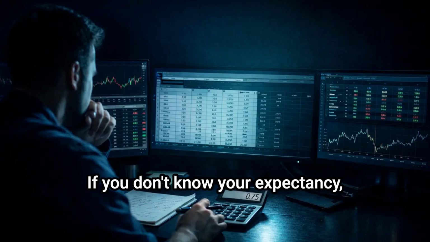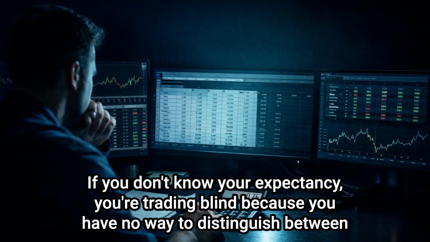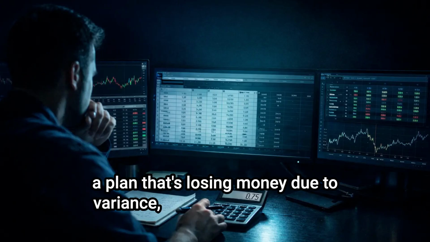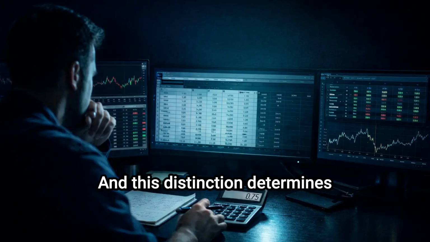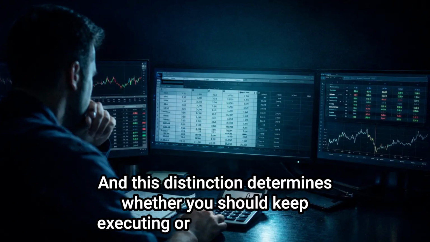If you don't know your expectancy, you're trading blind, because you have no way to distinguish between a plan that's losing money due to variance and a plan that's losing money because it has no edge. And this distinction determines whether you should keep executing or stop and redesign.